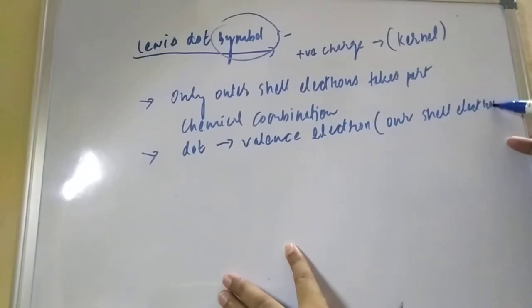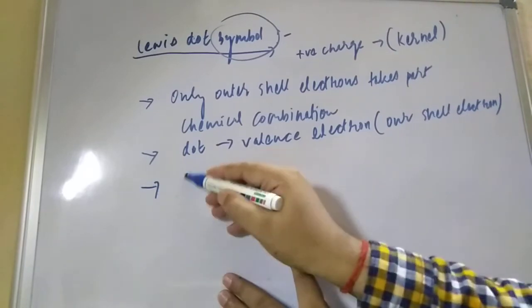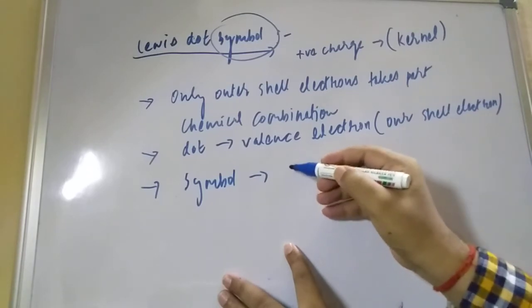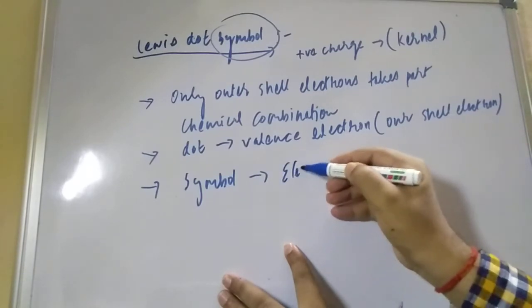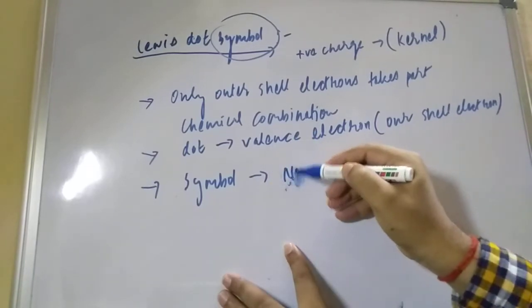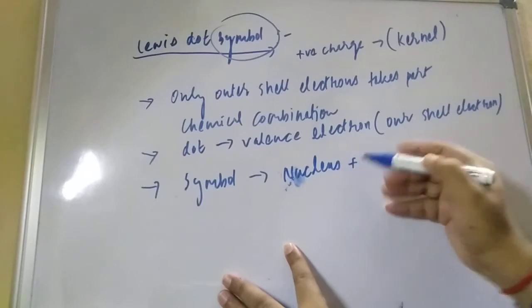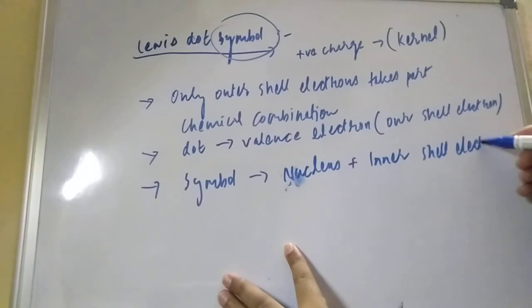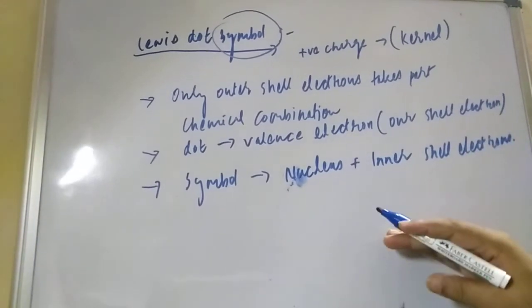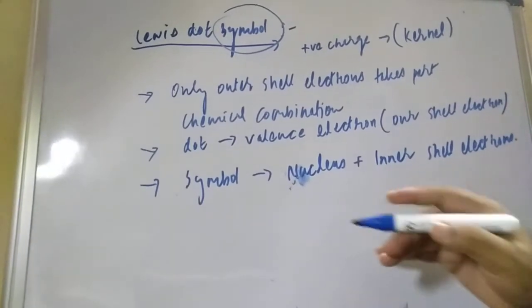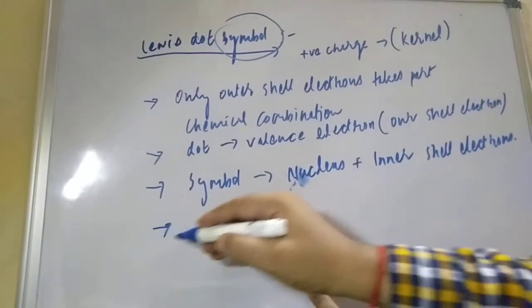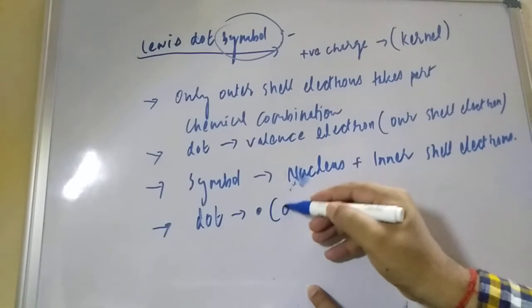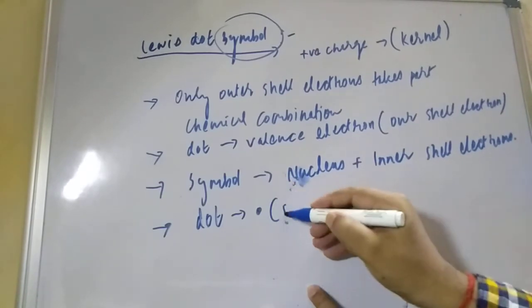This is the meaning of the dot. What does the symbol represent? The symbol represents the element, or better, write it as the nucleus plus inner shell electrons. This is what the symbol means. And the dot means valence electron.